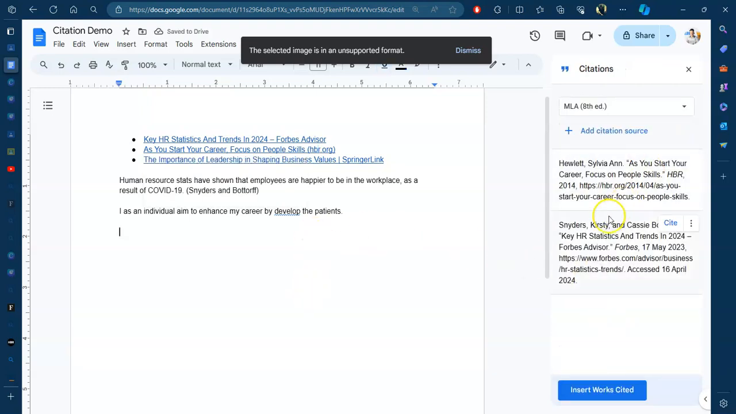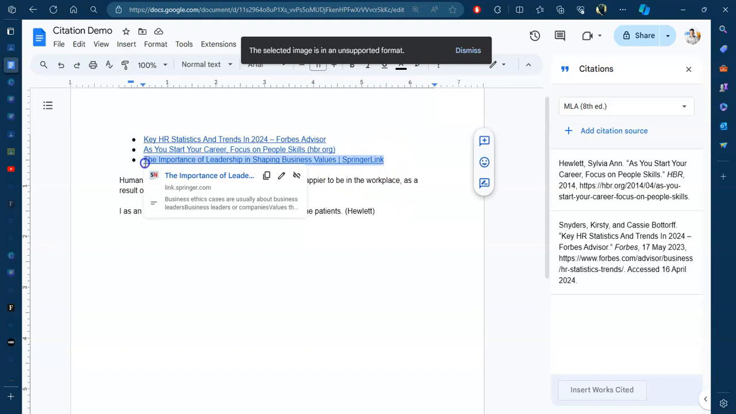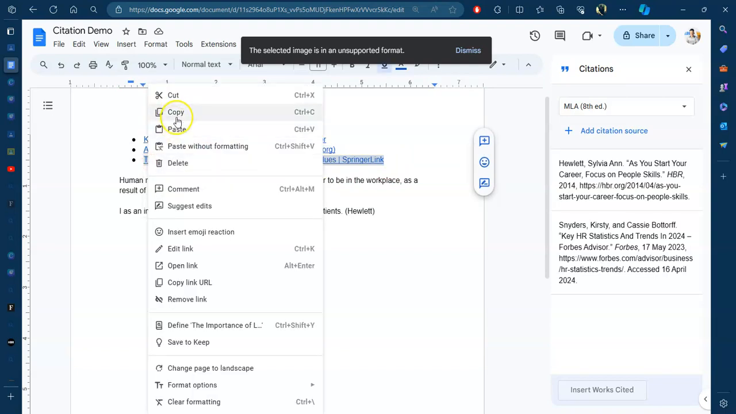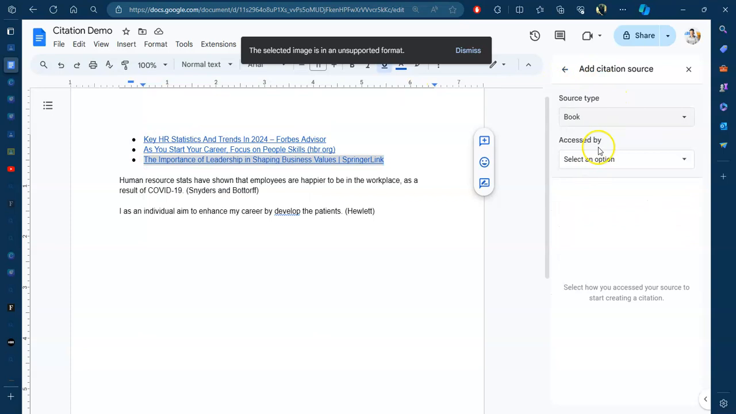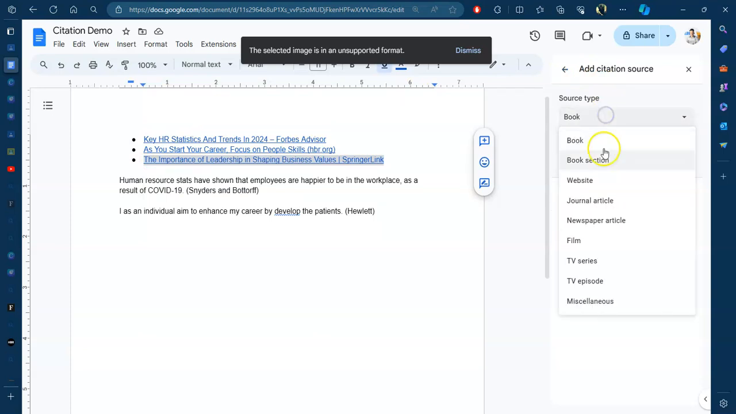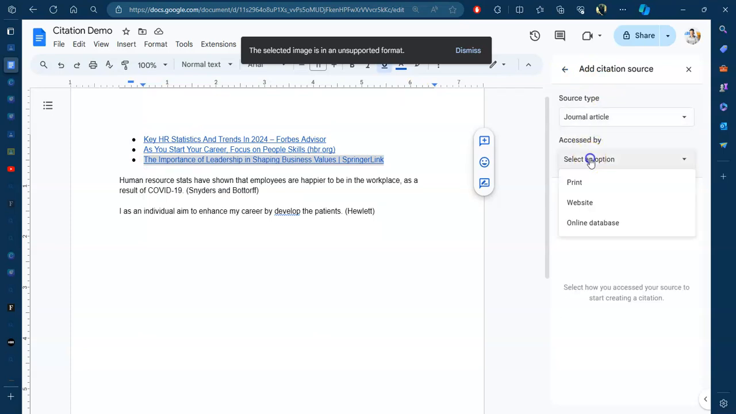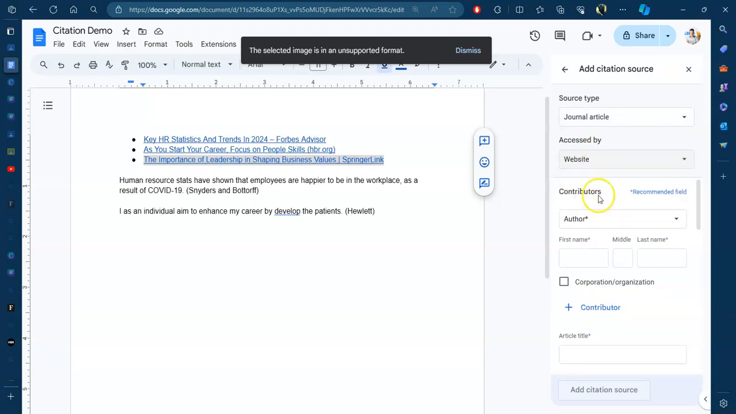Okay. So now you'll see that Howlett, Sylvia, Anne is here. And I want to cite that from her. So I'll hit the cite button and you'll see that it pops up. Okay. And then I want to support this with an article that I found on the Google Scholar site. So I'm going to copy this and I'll just say add citation. I'm going to tell the system what it is. Journal article, website. Okay, I prefer to not do it manually.